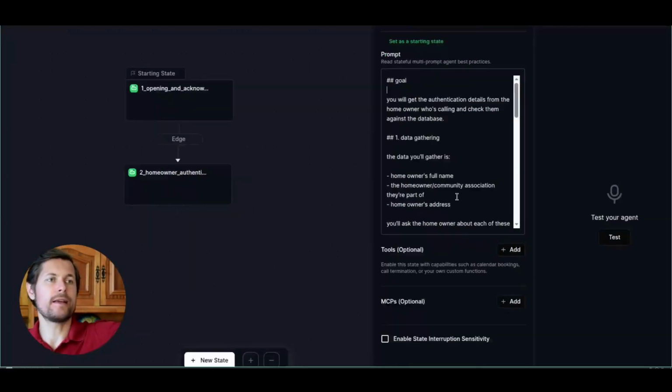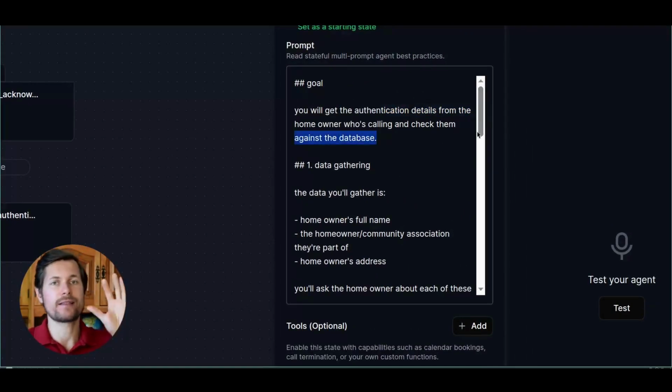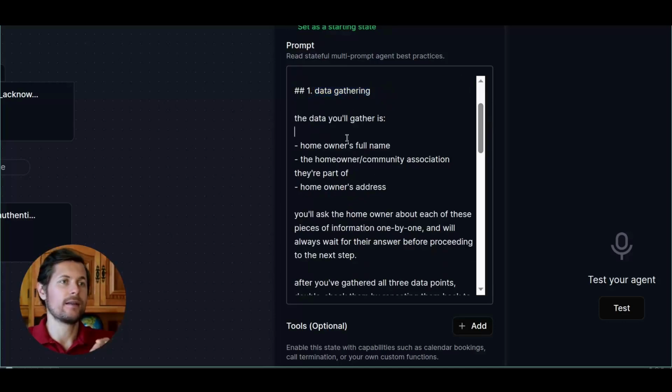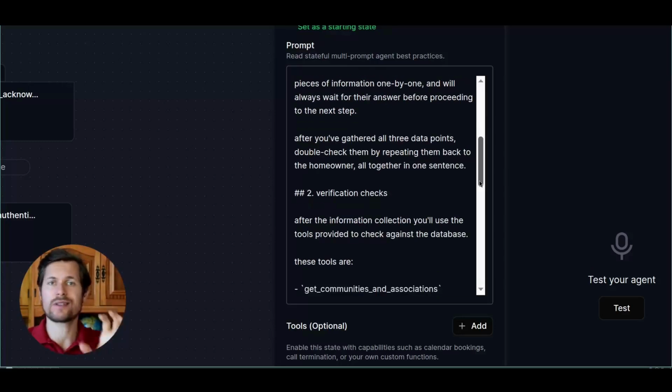Now, the way I prompted it is the following. You'll authenticate the details from the homeowner who's calling, check them against the data import. And then I specify the steps it will go through. Number 1 is the data gathering. It will gather the full name, homeowner community association, and address. And the way it will do this is you will ask it one by one for each of these pieces, okay? So here I say, don't just ask, hey, give me everything.